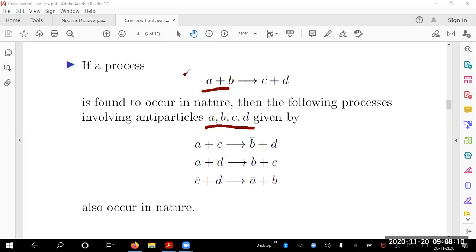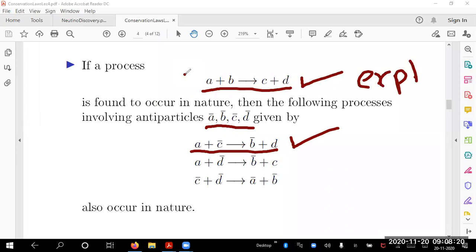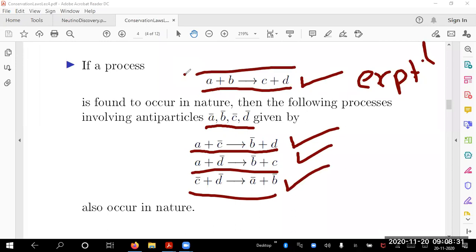So corresponding to A B plus C D, this process also occurs. If you have seen this process experimentally, then all these related processes are ensured. They should happen. If this process happens, all these processes should occur in nature; that is the demand of crossing symmetry.